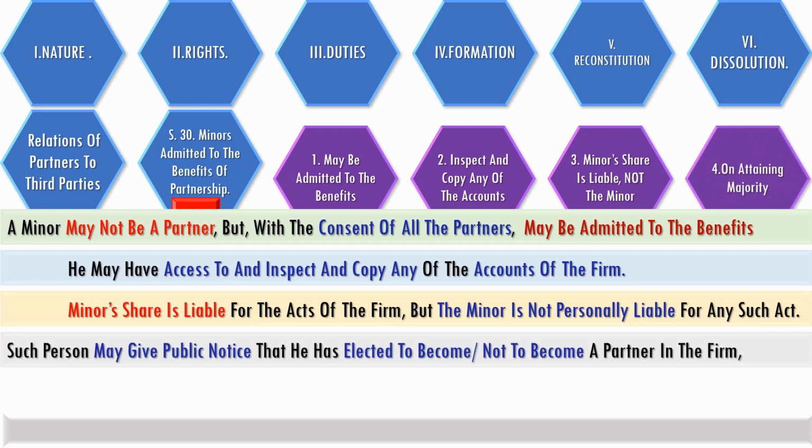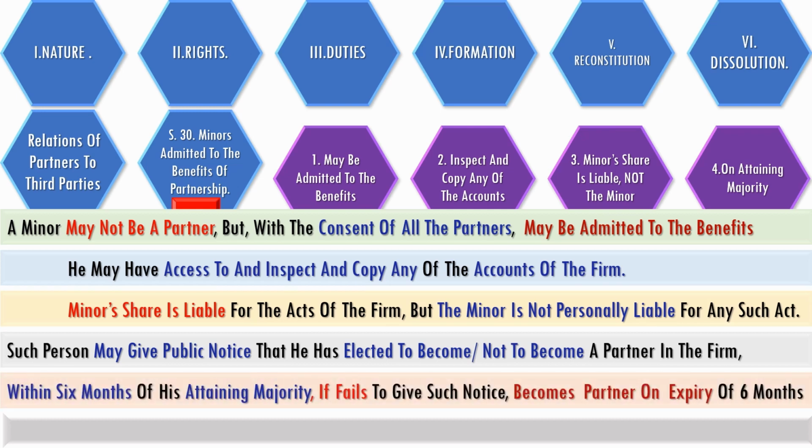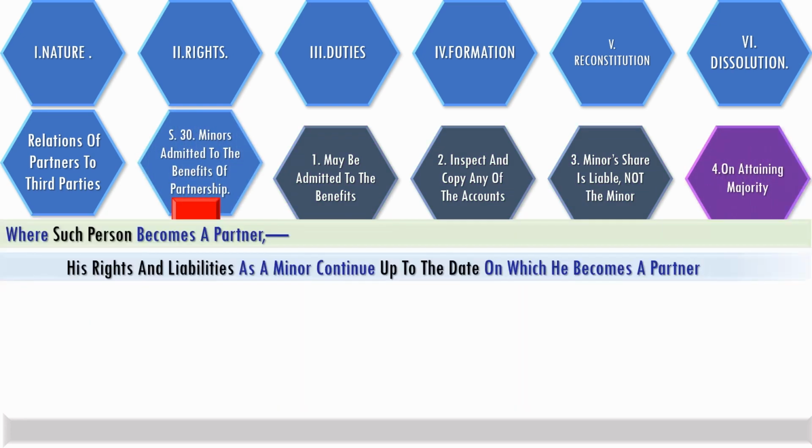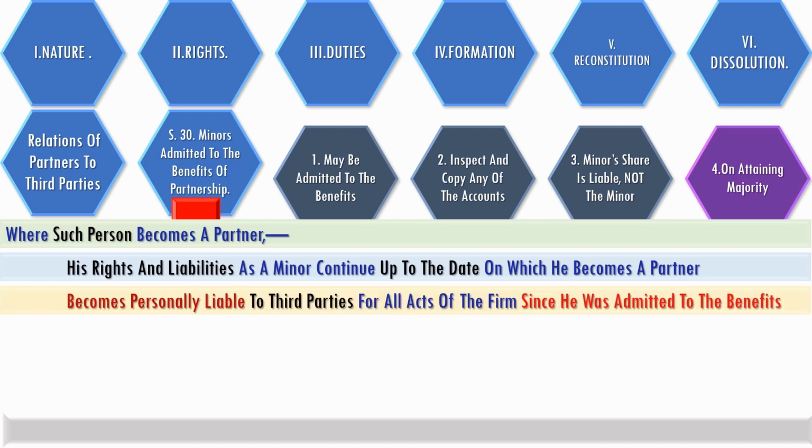On attaining majority, within 6 months, he may give public notice that he has elected to become or not to become a partner. If he fails to give such notice, he becomes a partner on expiry of the said 6 months. On attaining majority, when he becomes a partner, his rights and liabilities continue as a minor up to the date on which he becomes a partner. He becomes personally liable for all acts of the firm to third parties since he was admitted to the benefits.